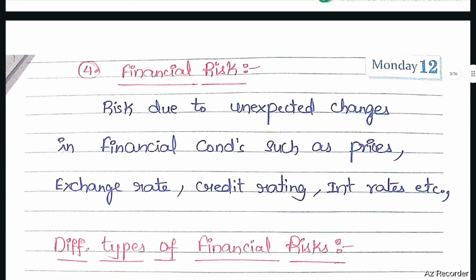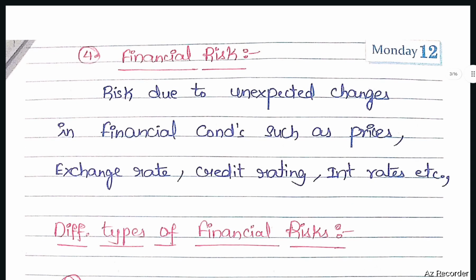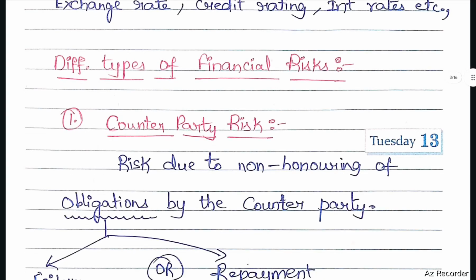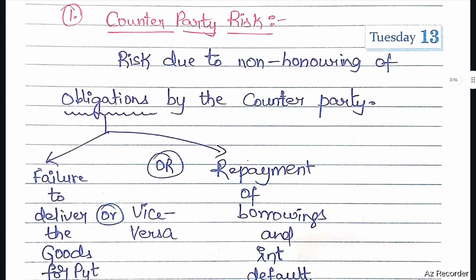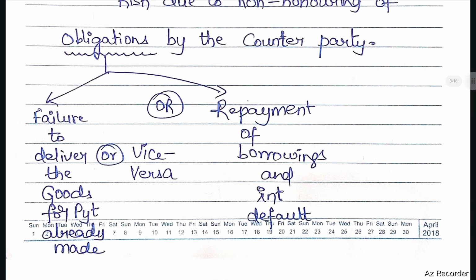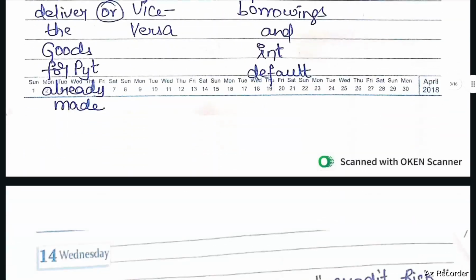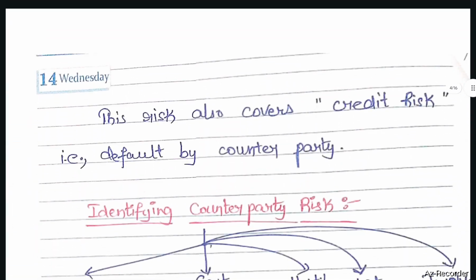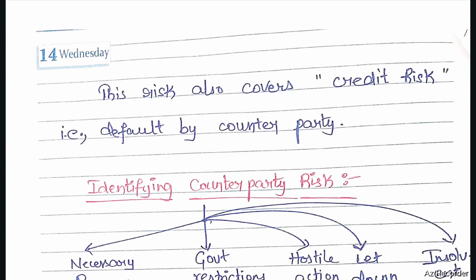Fourth type of risk faced by an organization is financial risk. Risk due to unexpected changes in financial conditions such as prices, exchange rate, credit rating, interest rates, etc. Different types of financial risks. First one, counterparty risk. Risk due to non-honoring of obligations by the counterparty. Obligations means failure to deliver the goods for payment already made or vice versa, or repayment of borrowings and interest, that is, default. This counterparty risk also covers credit risk, that is, default by the counterparty.